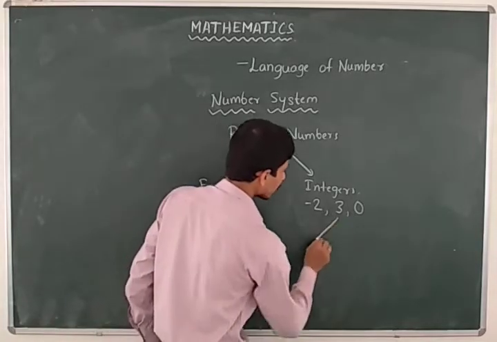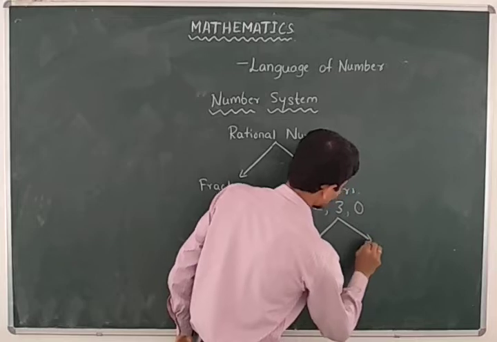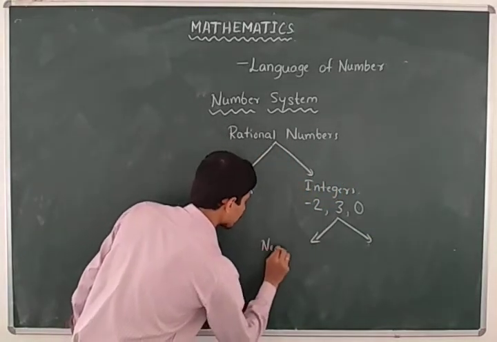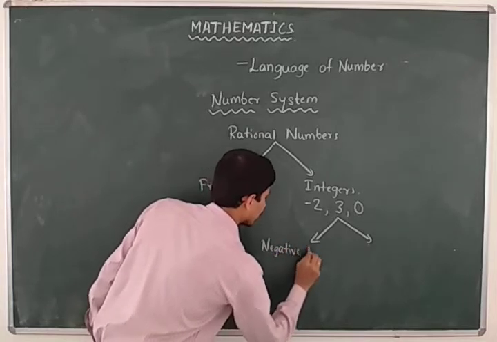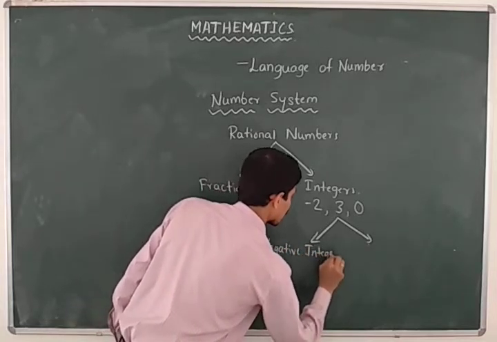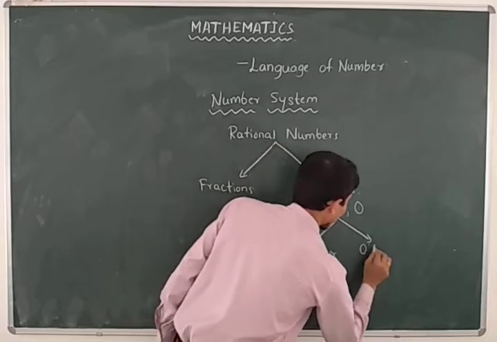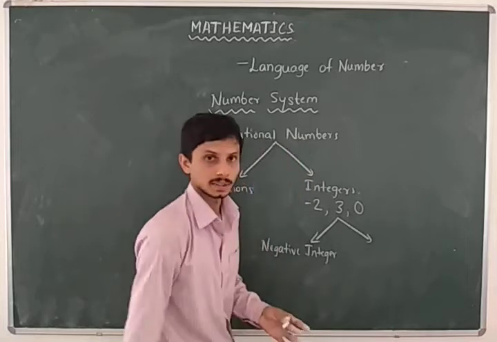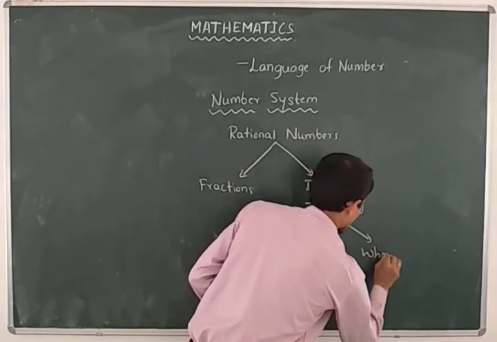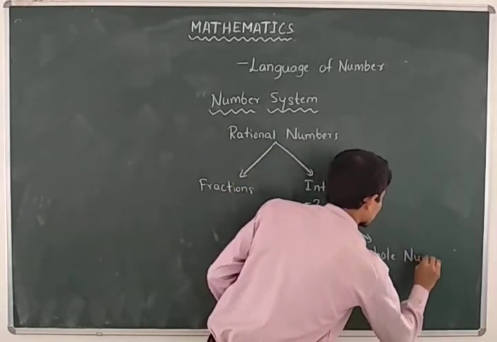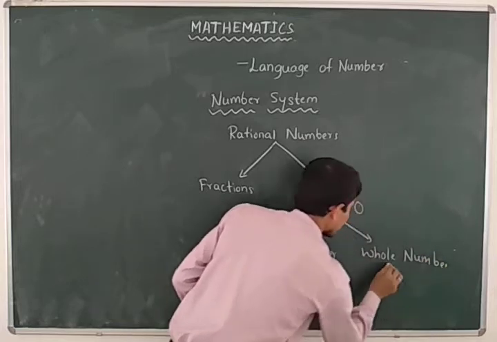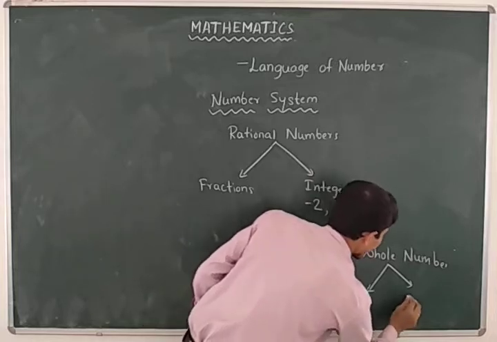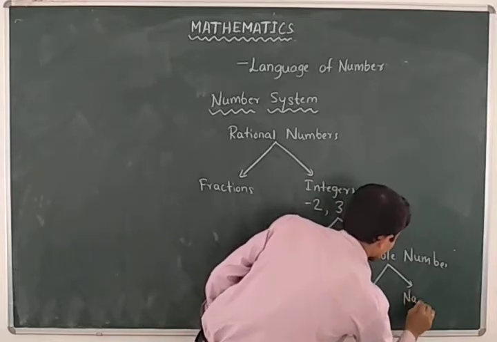Integers are also divided into two types: negative integers, and 0 together with positive integers, which can be written as whole numbers. And again whole numbers can be divided into two types, 0 and natural numbers.